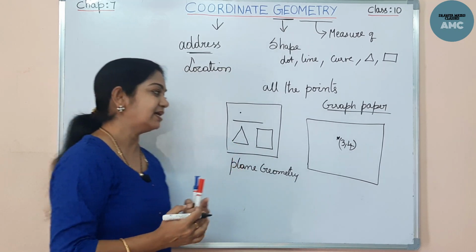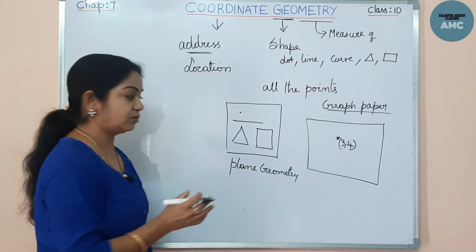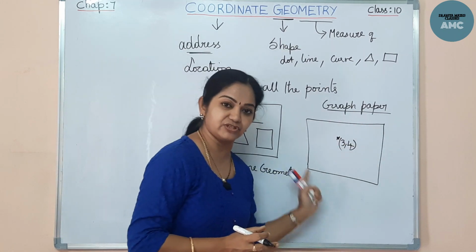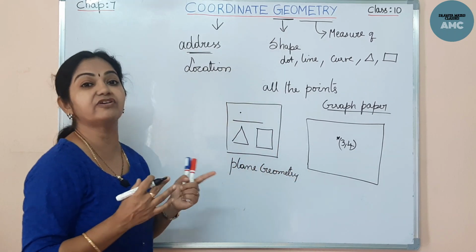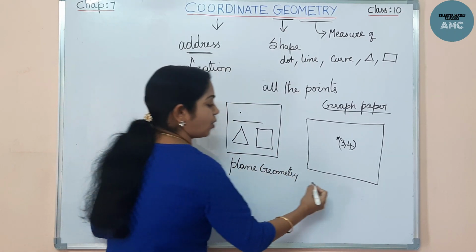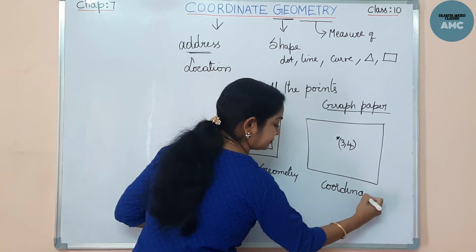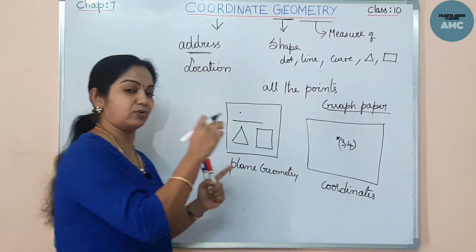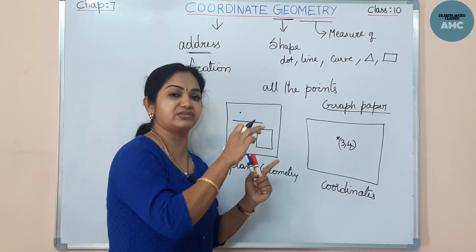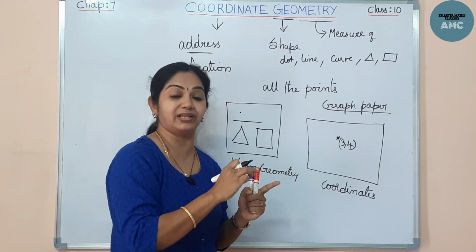Likewise, to locate a point on the graph sheet, I need some references. Those references or information are nothing but called coordinates. Like I want to go to my friend's house, I want their street number, their area or the pin code where they stay.